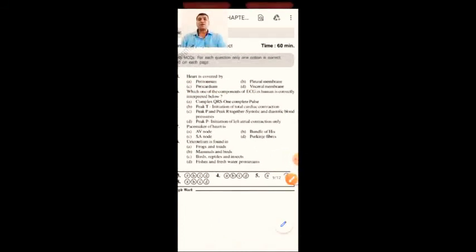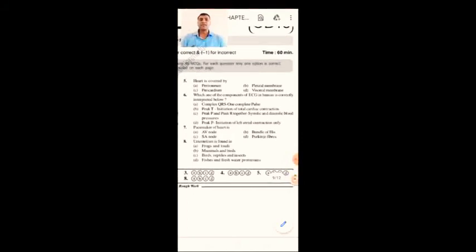Which one of the following components of the ECG in humans is correctly interpreted below? Complex QRS, complete pulse. Peak T, initiation of total cardiac contraction. Peak P and peak R together, systolic and diastolic blood pressures.